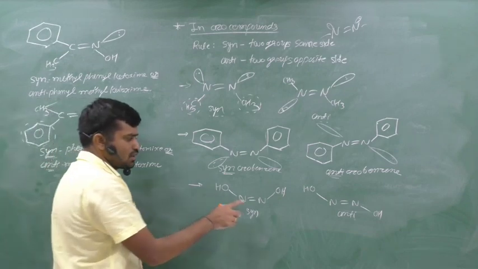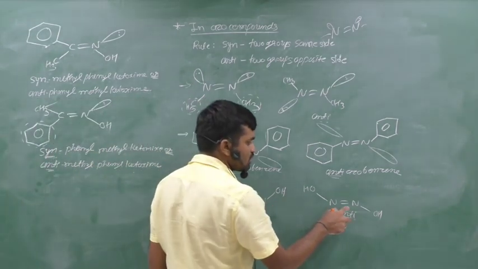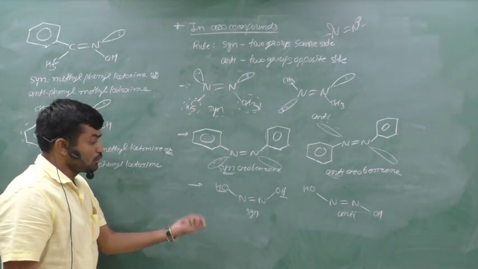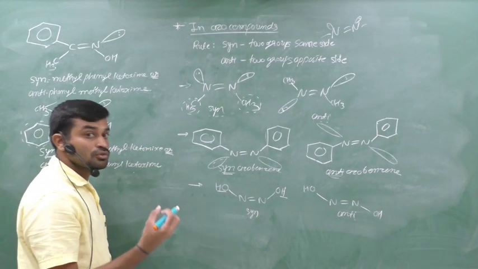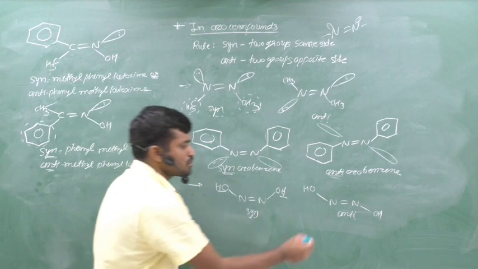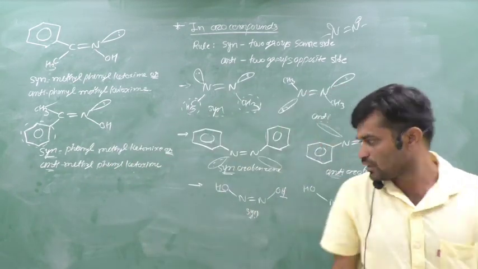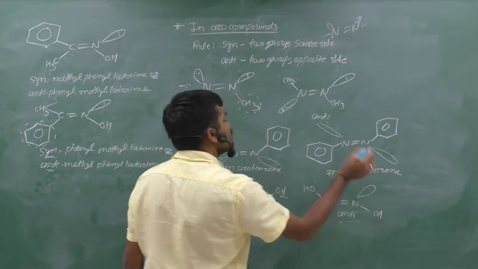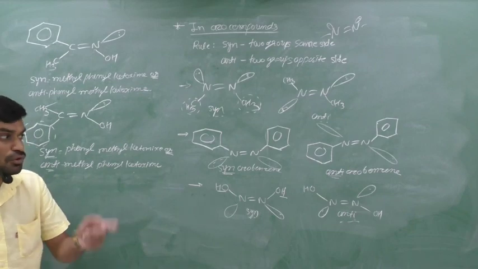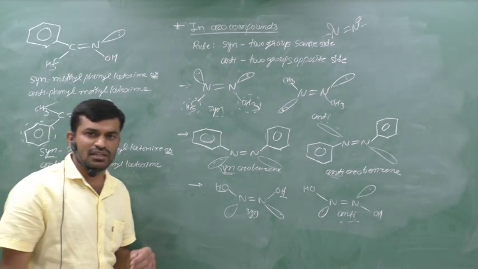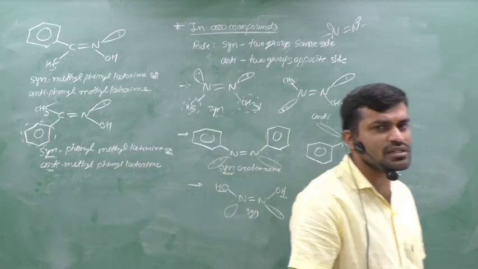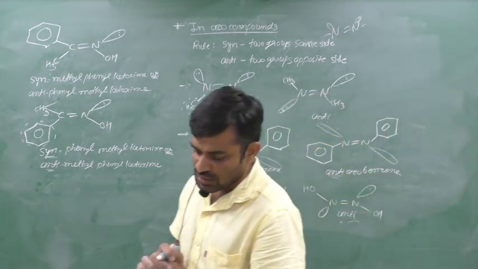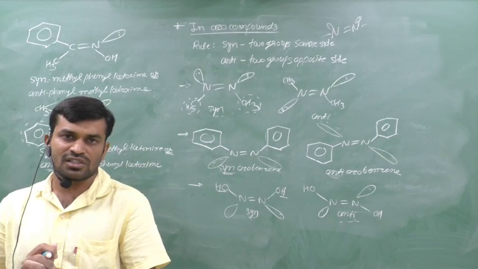Next one is like that. HO, N double bond N, OH, and OH, N double bond N, OH. Groups are on the same side, not the same group. Groups are on the same side, therefore it is syn. Groups are on the opposite side, therefore it is anti. Here also lone pairs are there, but we cannot see them. If groups are on the same side, therefore it is syn. If groups are on the opposite side, then the compound is anti. Here we complete geometrical isomerism in nitrogen containing compounds. Remaining geometrical isomerism we will study in the next lecture.